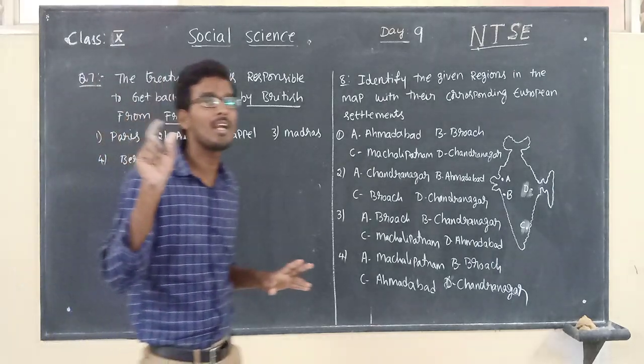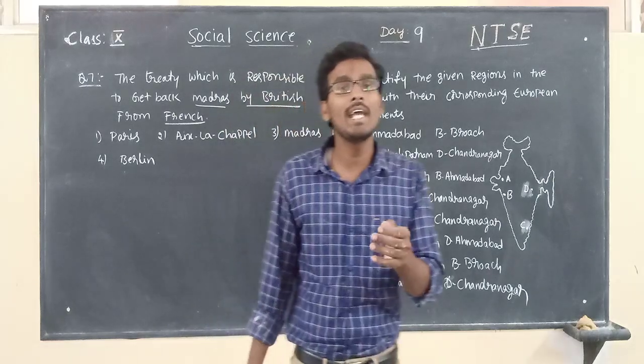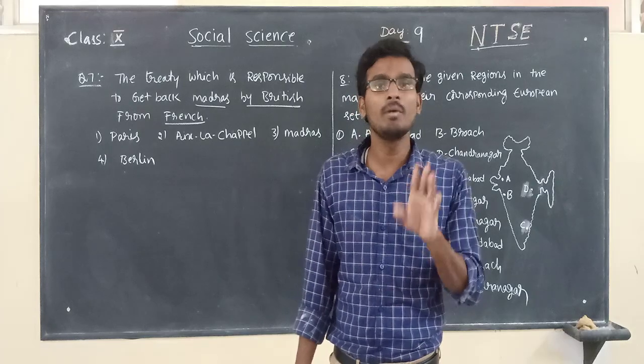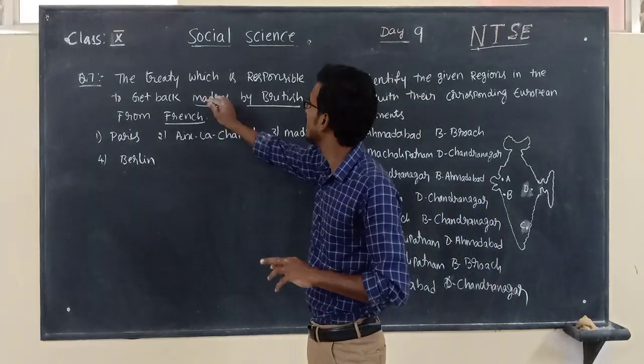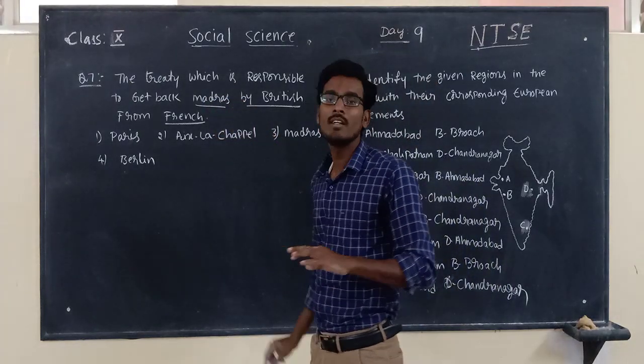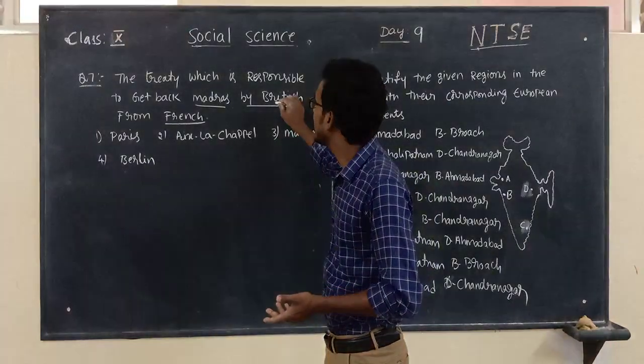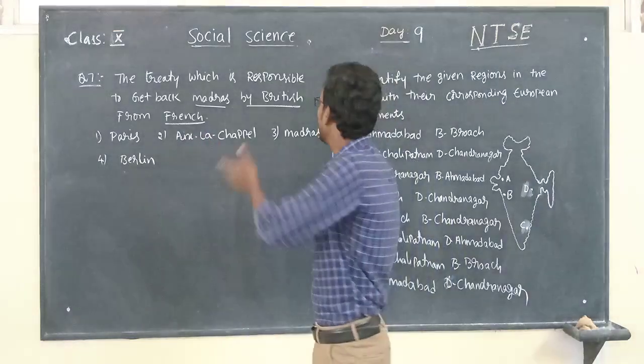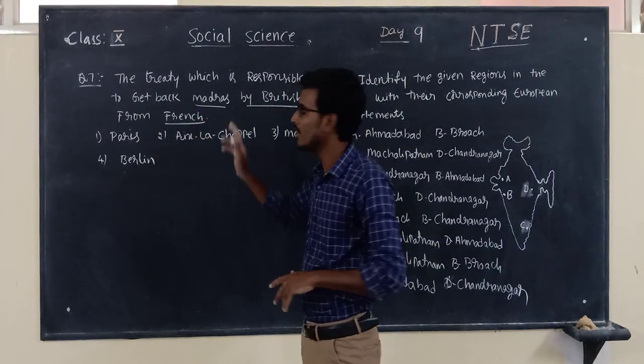So there we discussed, right? La Bourdonnais took some money from the British and he returned Madras back to the British. Here the question is, as per which treaty the British got Madras back from the French.